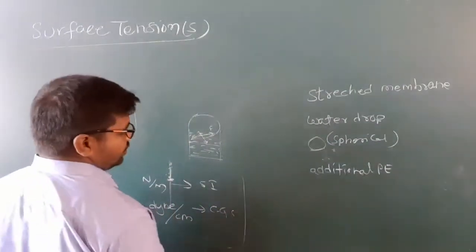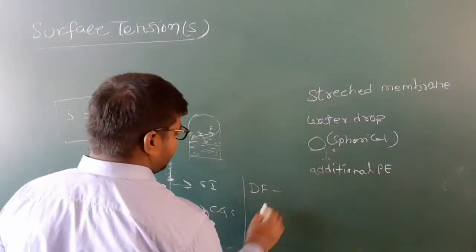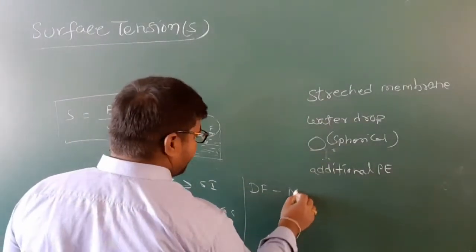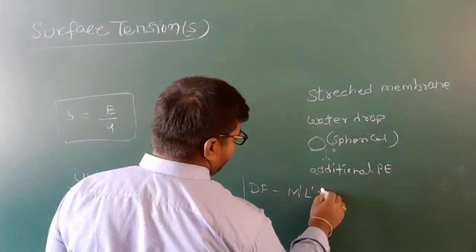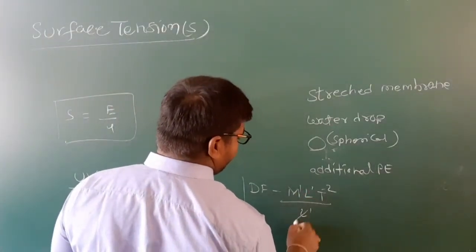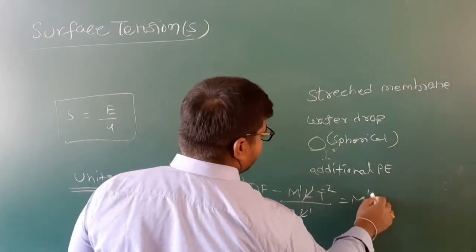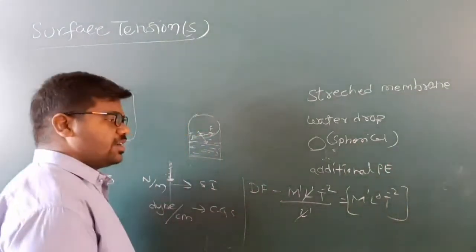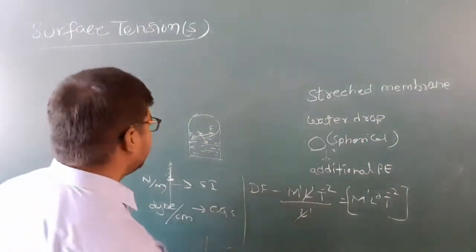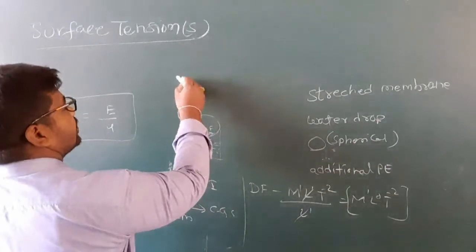Coming to the dimension formula: M power 1 L power 1 T power minus 2 divided by L power 1, so M power 1 L power 0 T power minus 2 is the dimension formula for surface tension. It is a scalar quantity.